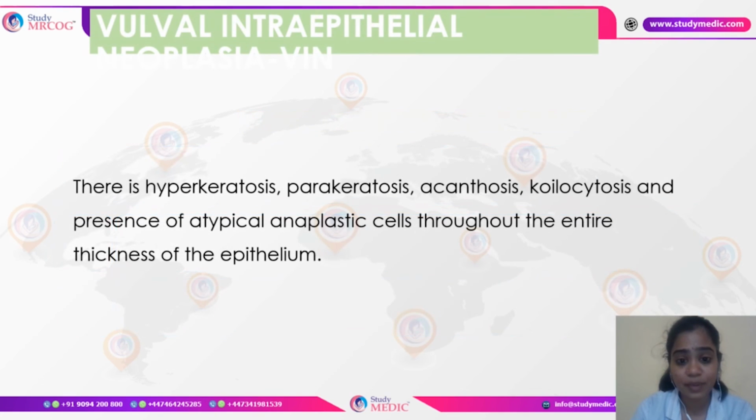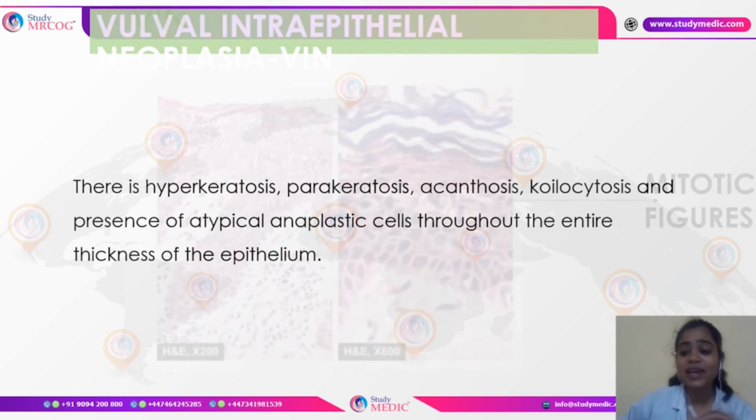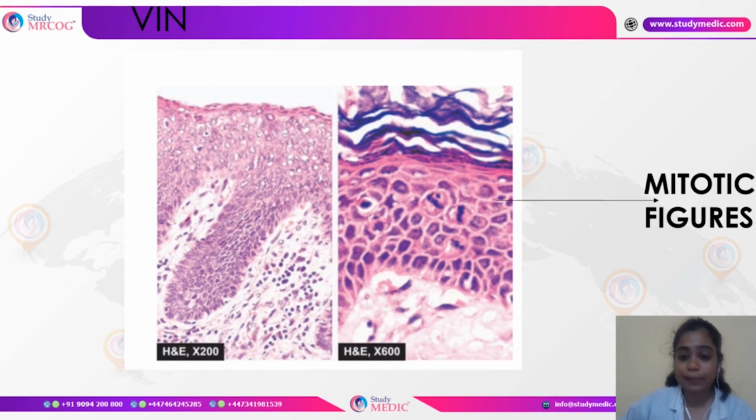In case of vulval intraepithelial neoplasia, you see changes such as hyperkeratosis, parakeratosis, acanthosis or coilocytosis, and presence of atypical anaplastic cells will be present throughout the entire thickness of the epithelium. As you can see, this is the histological appearance and these are the mitotic figures, which are characteristic of malignancy.